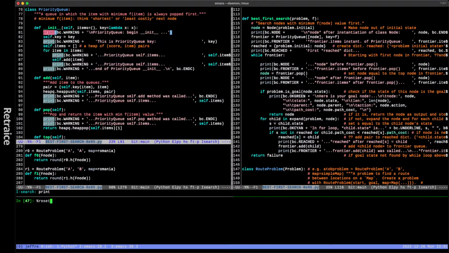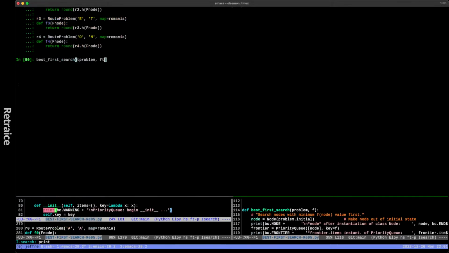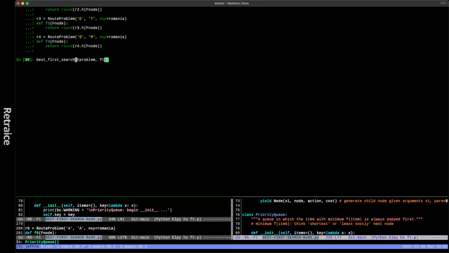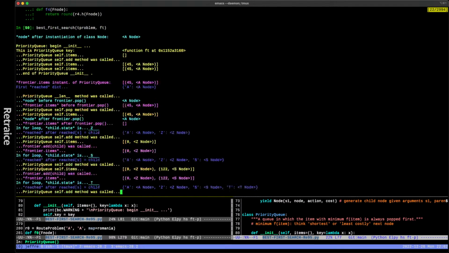Okay, so first we're going to reset our IPython. Yes, we want to do that. Then we're going to load our Re95 Pi file. Let's do that. Let's just run a problem. So best first search, I modified it a little bit so f is no longer a function. I had to specify, I'll explain why, f of t or ft is the function we're going to be using. Let's have a look here. Actually, let's do it like this. And there. Look at that. That's better, right? This is a bit easier to follow.